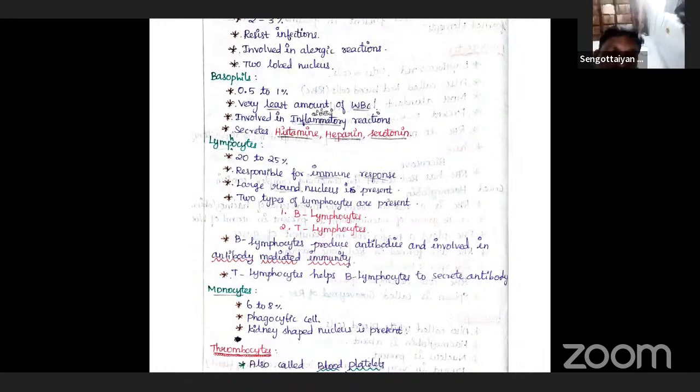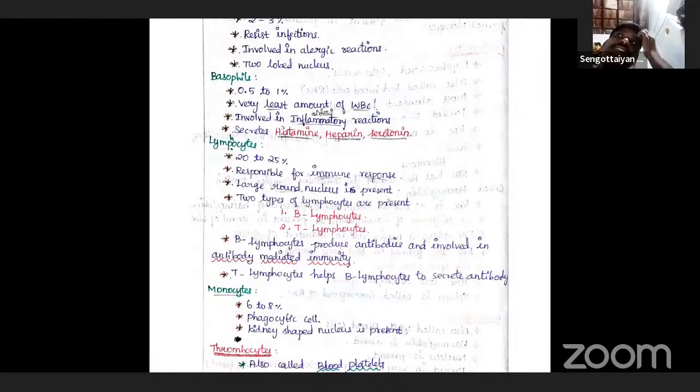The next one is lymphocytes. Sorry, before that we should know about eosinophils. Eosinophils resist infections and are also associated with allergic reactions.